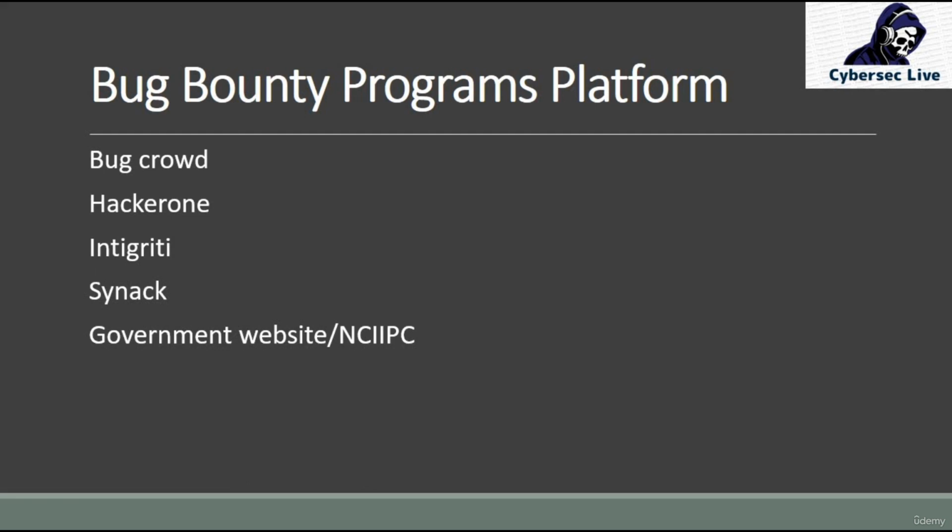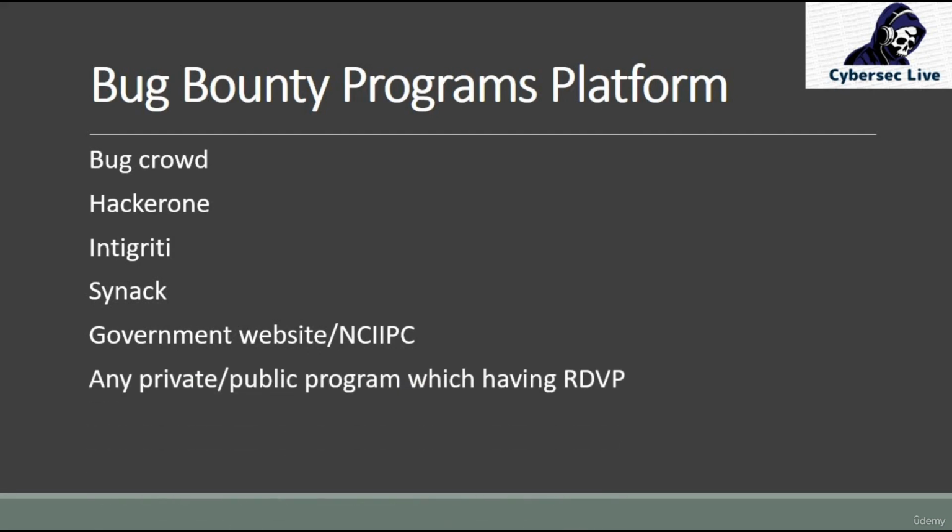If we find any bug in an Indian government website, then we need to report it at NCIPC. So this is for the government purpose. This is a very good website, a good way to showcase yourself by finding a good bug on a government website, or securing our government website. That is a very important thing, and that also helps you to enhance your skills.